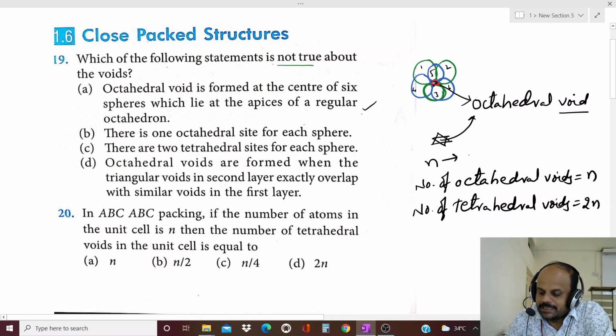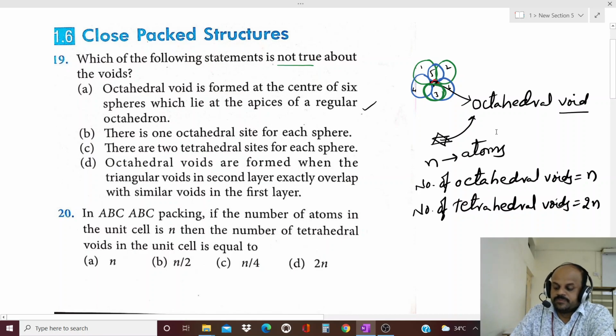Because that crystal structure has n number of constituent particles like atoms, each one has one octahedral void, and each constituent sphere contains two tetrahedral voids. Hence, option B is correct. There is one octahedral site for each sphere.